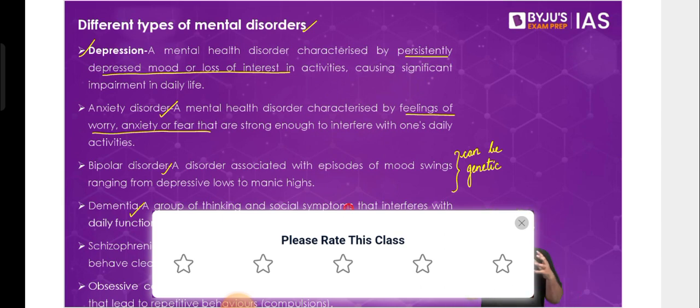But what happens here is that basic thinking ability, basic remembering ability goes away, and the person will not be able to even remember the very basics of their lives. They'll forget about relations, for example. So these kinds of things can happen in case of dementia.